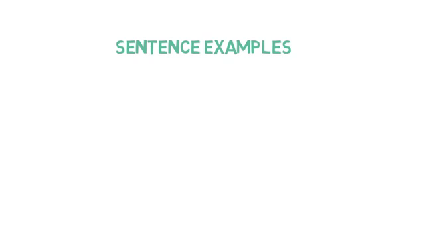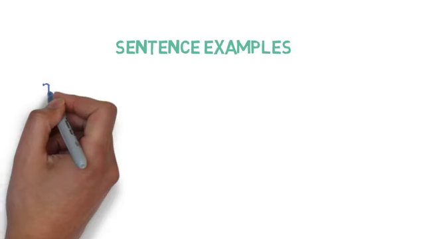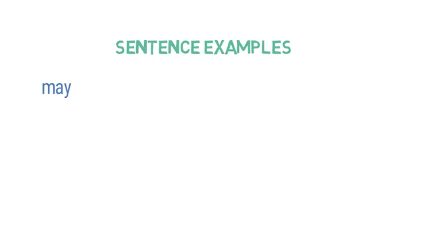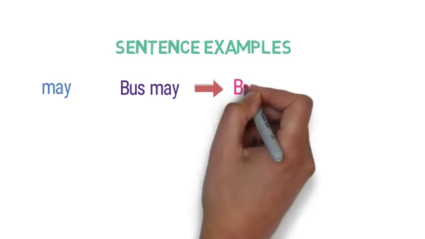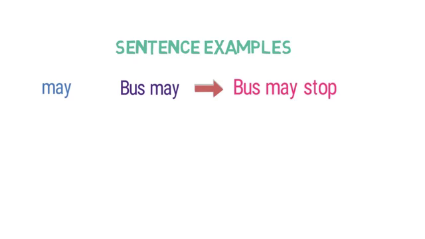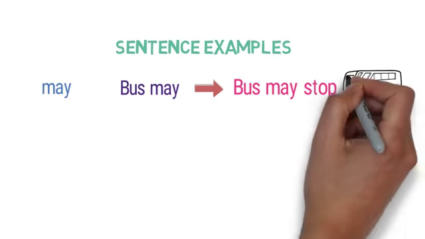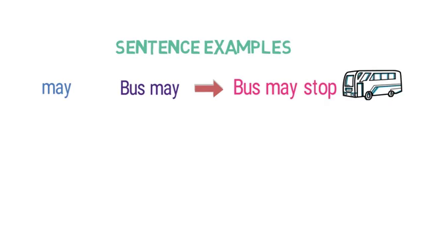For the first example, we are using the helping verb may. Look at this sentence, bus may. Can you understand what this sentence is saying about the bus? Bus may what? Now look at the complete sentence. Bus may stop. Here we are telling that the bus may stop. That is, we are not sure whether it will stop or not, but it is giving complete meaning to the sentence. So, the helping verb is may here and the main verb is stop.